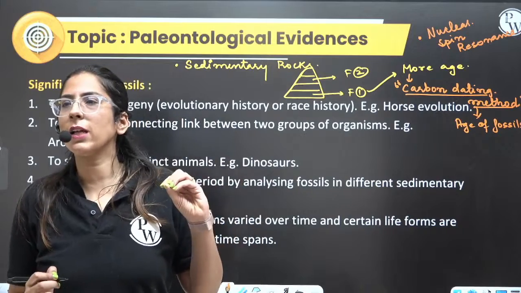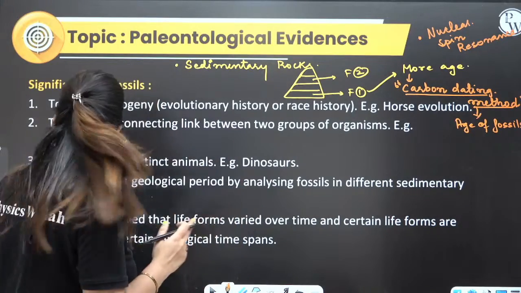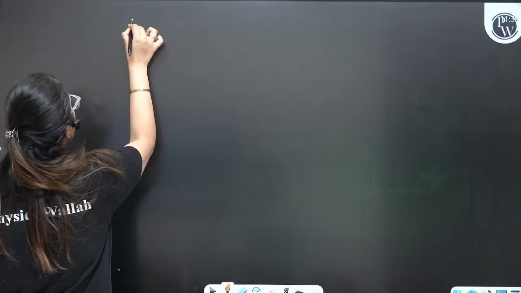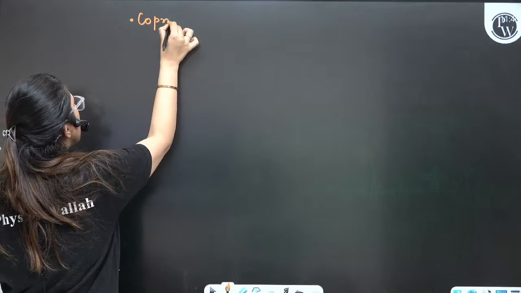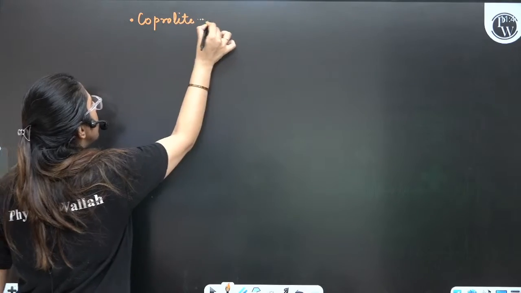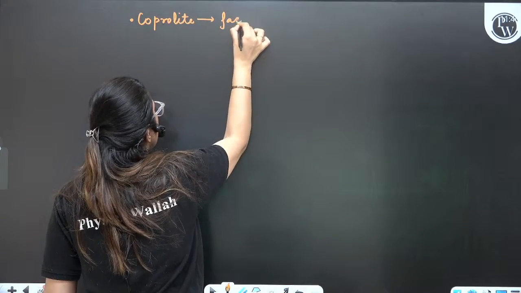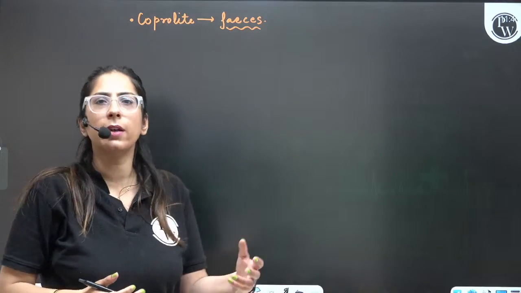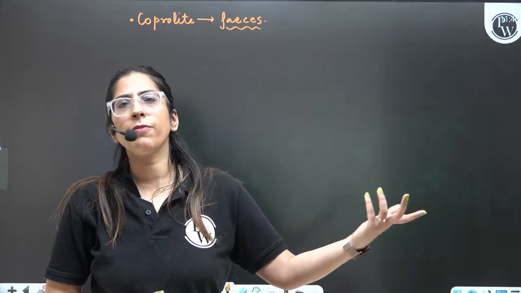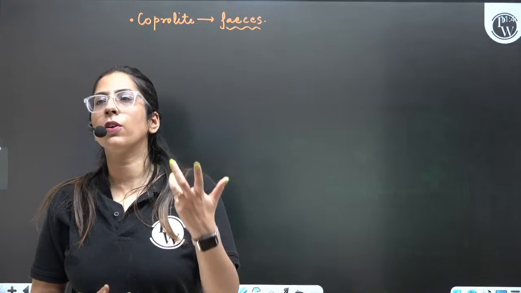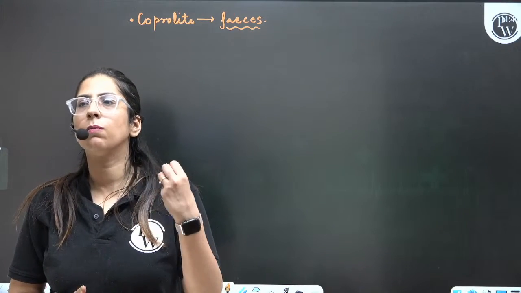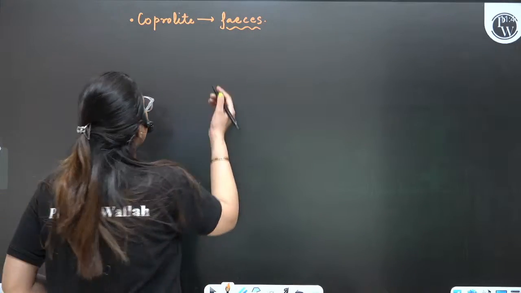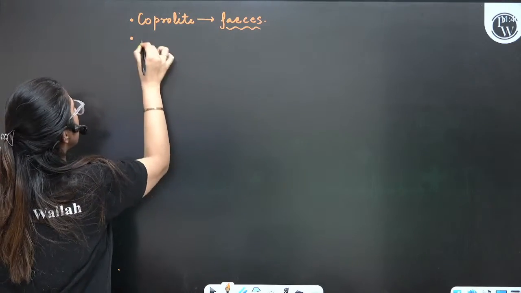But do we have any other type of fossils also? Yes, we have other types of fossils also. Like, have you heard of coprolites? Coprolite means feces. If we see some feces, right? Feces are there. So with the help of feces we can determine what kind of organism these were. Clear? So these types of organisms were there. This is one type.